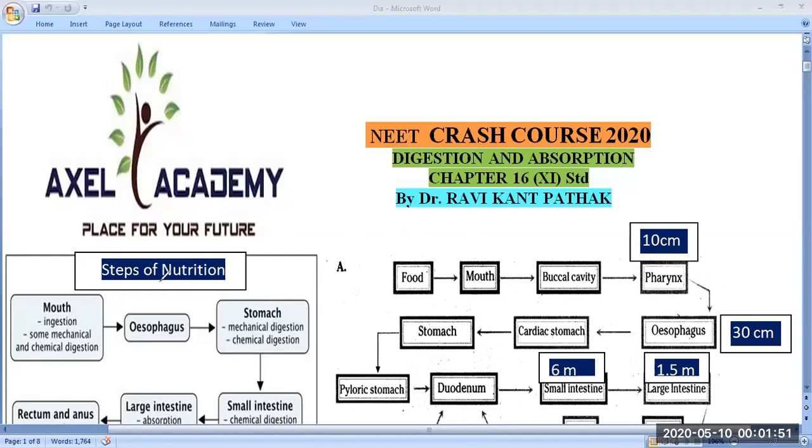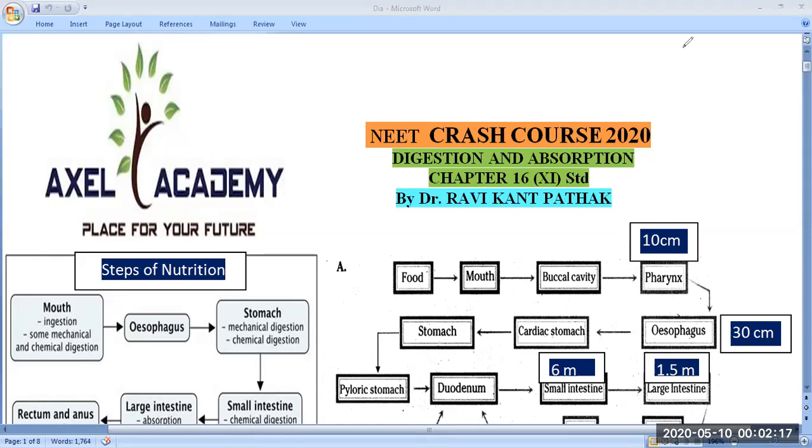So now we are going to discuss the first topic. This is not a topic I was given; this is a flow chart I have prepared myself for your understanding, so I think you can grasp it sharply. This flow chart explains the total digestive system, the alimentary canal. You will see the alimentary canal structure. The first figure represents the steps of nutrition.